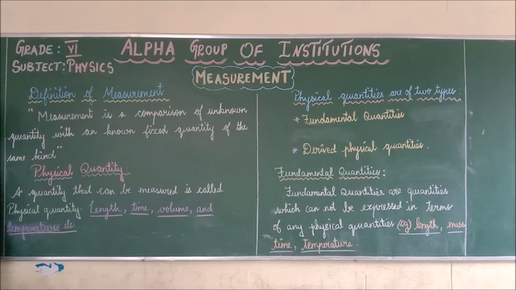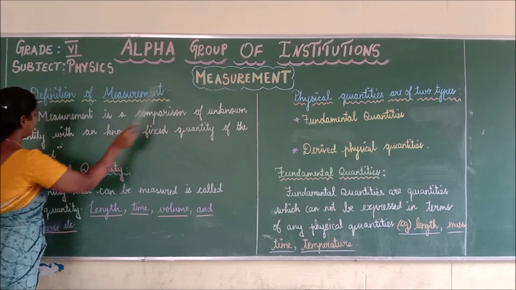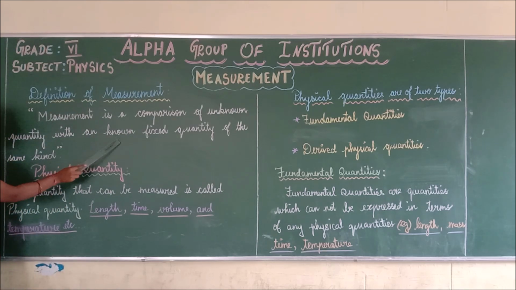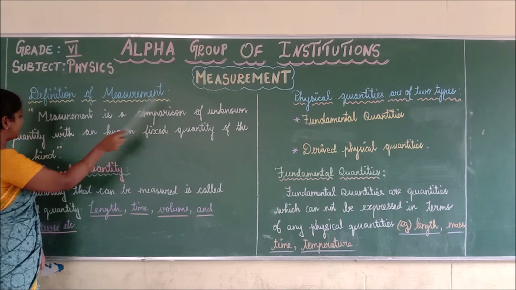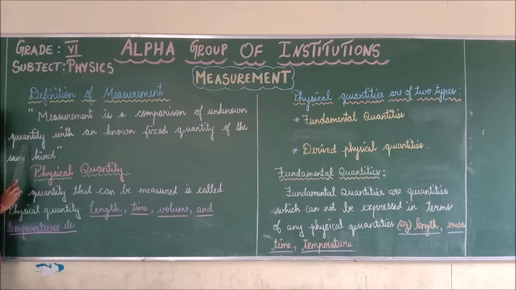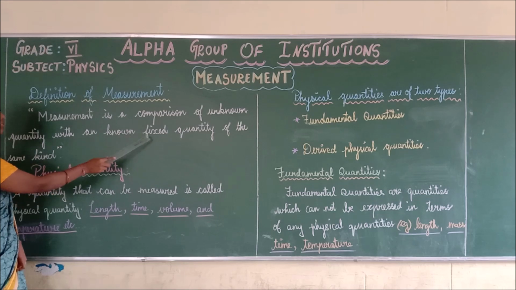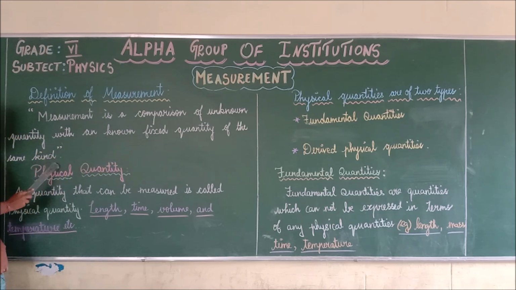Okay. Already we have discussed the meaning of measurement. Now we are going to discuss the definition of measurement. What is the definition? Measurement is the comparison of an unknown quantity with a known fixed quantity of the same kind. This is the definition of measurement. Do you understand the definition of measurement?